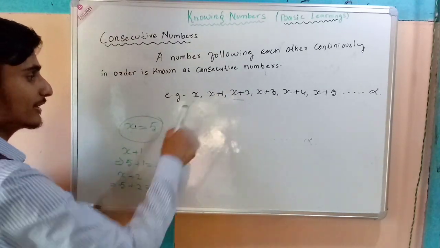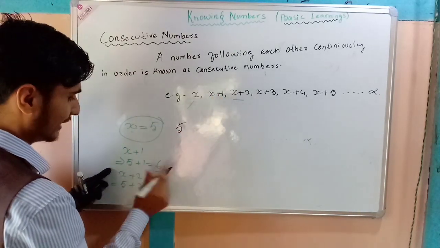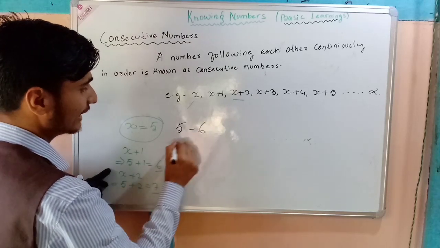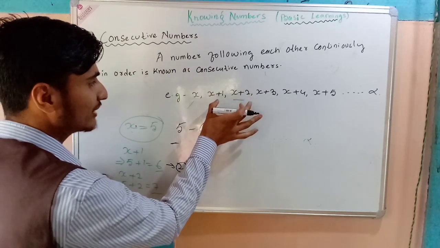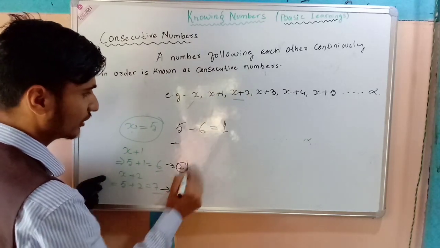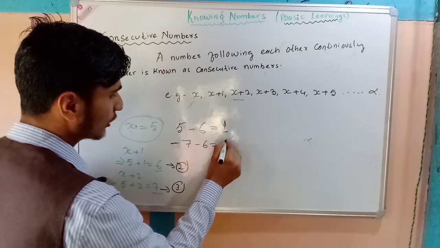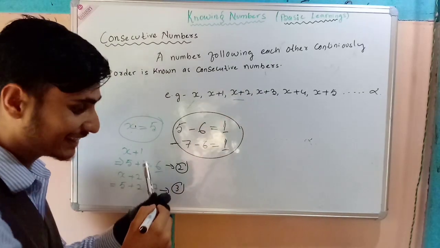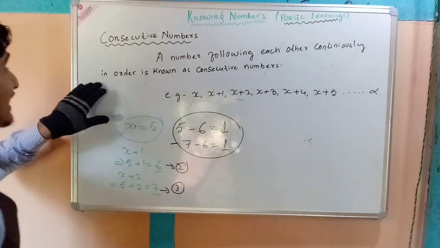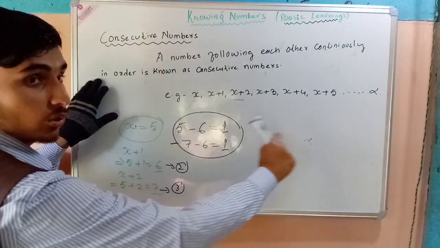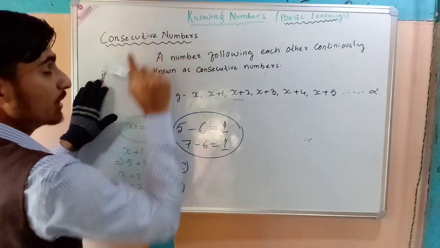For example, the first number is 5 and the second is 6. The difference between these two is 1. Again, if we take the second and third, what will be the difference? 7 minus 6 is 1. So it is in a continuous form, and it is in order also. So we can call these consecutive numbers.